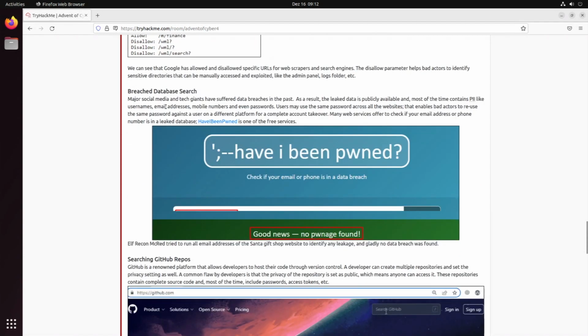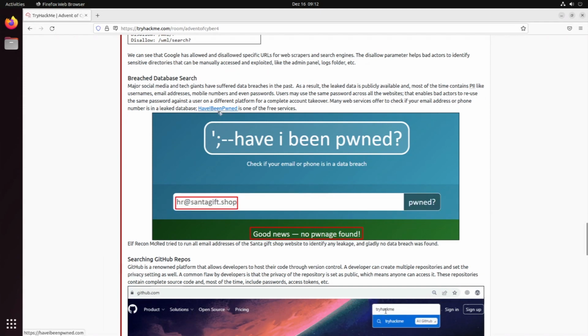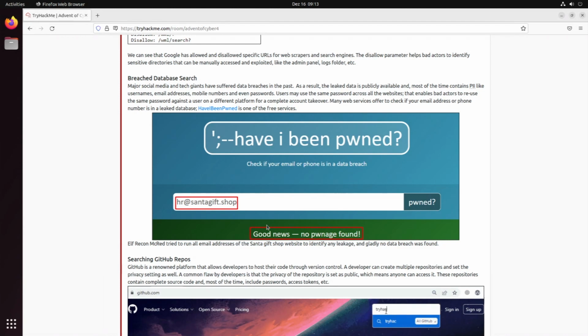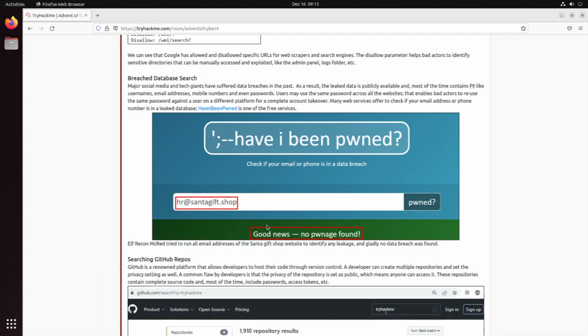Another good source of information are breached databases. Have I Been Pwned is a super cool tool online where you can check your email address and see if it has been pwned. For instance, hr@santagift.shop has not been pwned, so McRed went through all the email addresses on the website and didn't find any breaches, so this is good.